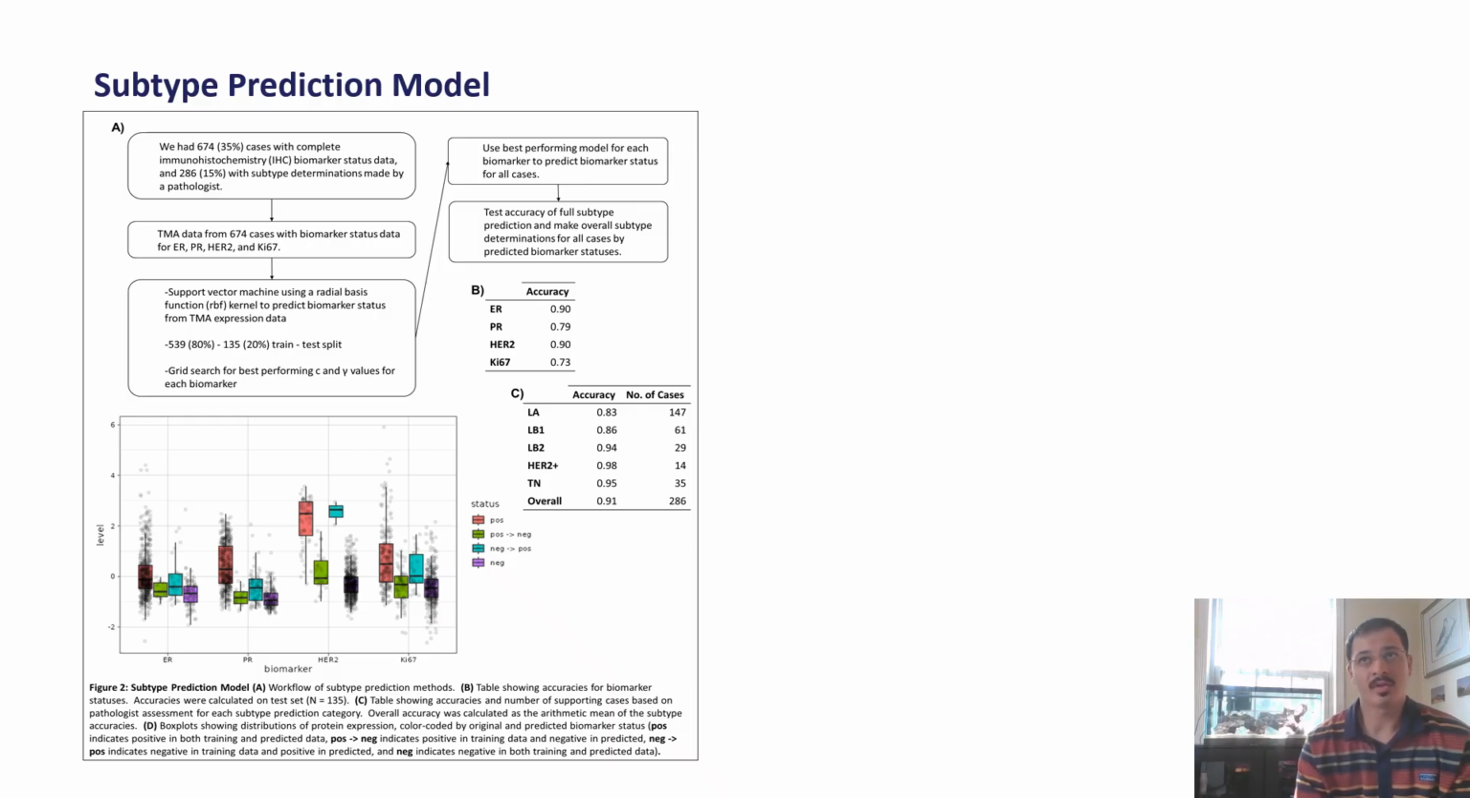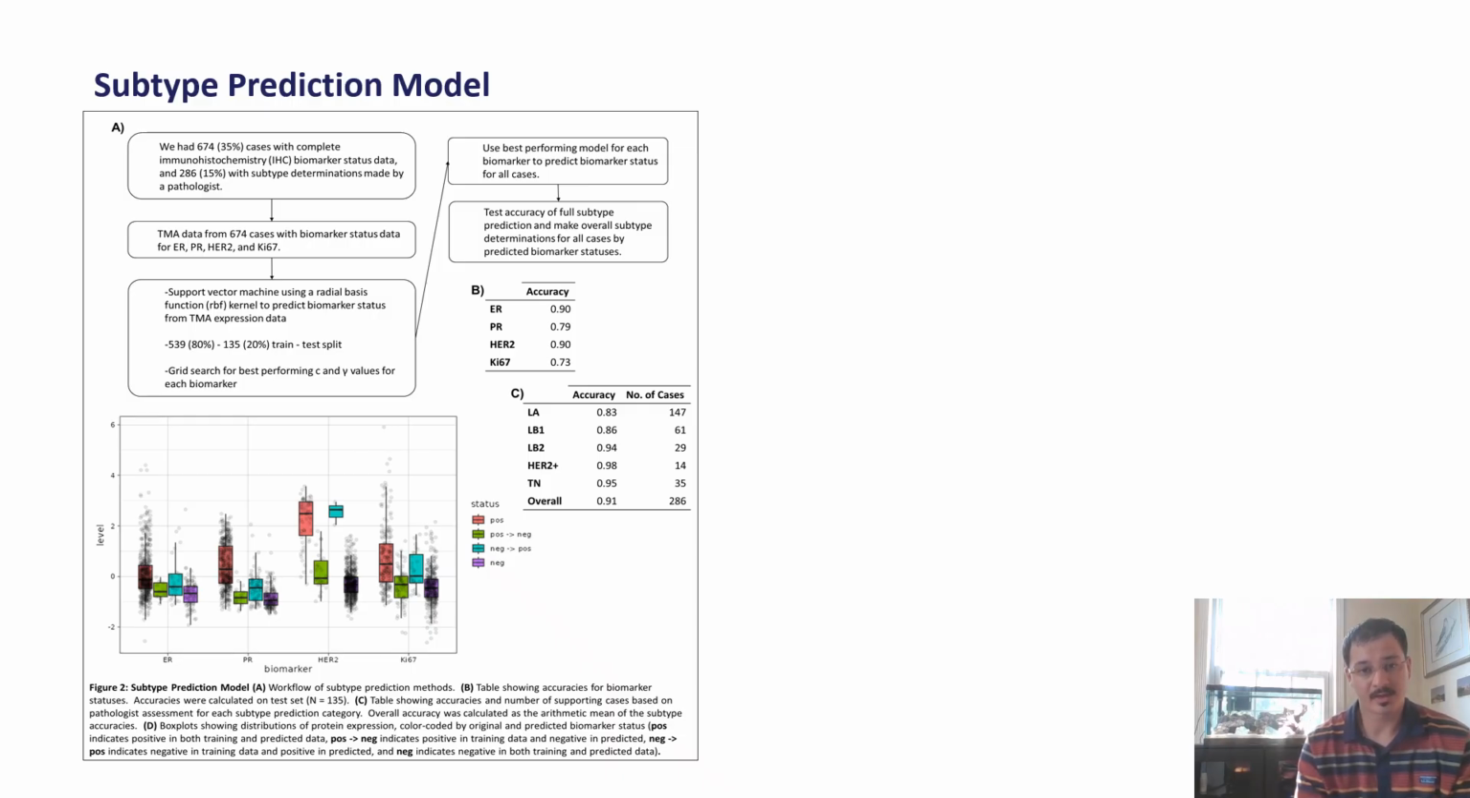So we decided to train a support vector machine using a radial basis function kernel on our protein expression data to predict biomarker statuses for all cases. We used an 80-20 train test split on those 674 cases with biomarker status data and performed a grid search for the best performing C and gamma values for each biomarker. We then used the best performing model for each biomarker to predict biomarker status for all cases.